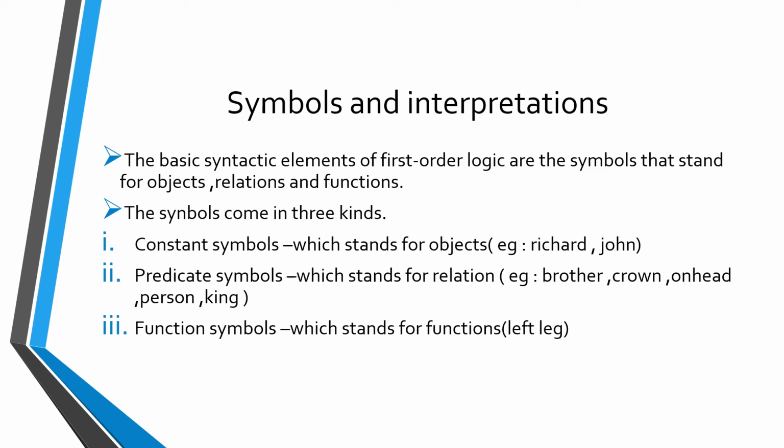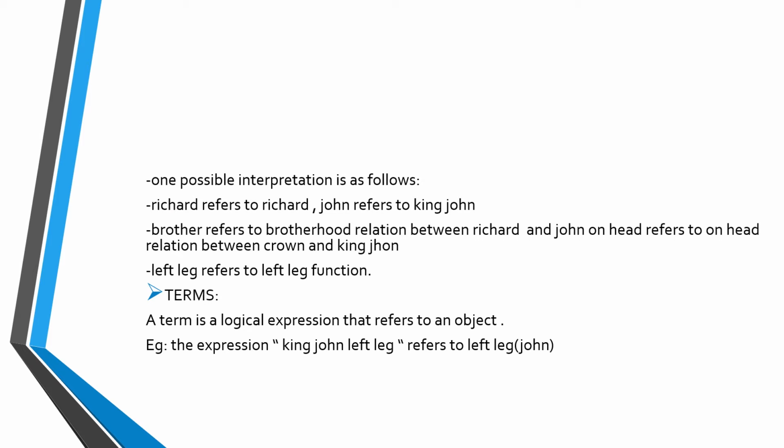The next one is symbols and interpretations. The basic syntax elements of first order logic are the symbols that stand for objects, relations, and functions. There are three kinds of symbols: constant symbols, predicate symbols, and function symbols. Constant symbols stand for objects, predicate symbols stand for relationships, and function symbols stand for functions. One possible interpretation is as follows: Brother refers to the brotherhood relationship between Richard and John, and OnHead refers to the on head relation between the crown and King John.